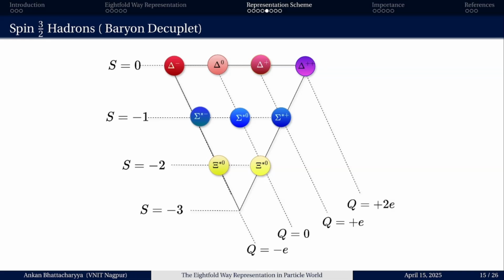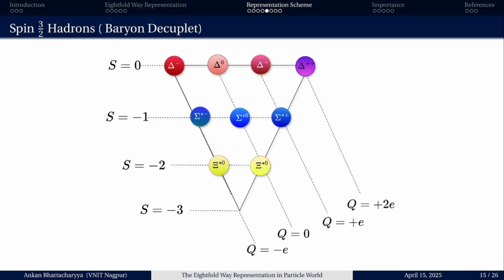Now the interesting thing in this spin 3/2 hadron representation is that although I have named it the baryon decuplet, it consists of only 9 particles. Where is the 10th one? It should be in a position such that this particle has strangeness minus 3 and charge minus e, but at that time there were no particles which could satisfy these two conditions.